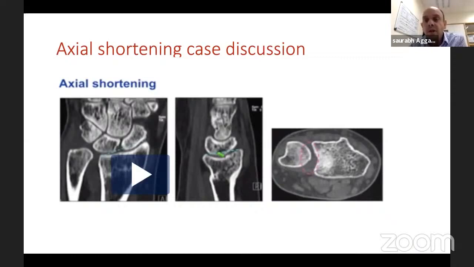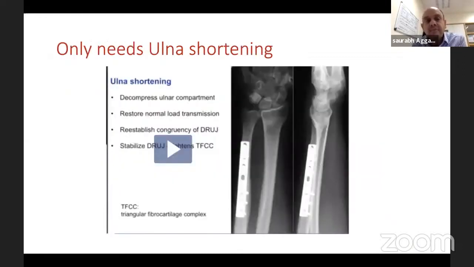Once you shorten the ulna and bring it out to the same length as the radius, your sigmoid notch will be okay because your inclination and volar tilt are okay, and the patient will be fine. In this case, they've shortened the ulna and put a plate on, and you can now see they've restored the ulnar variance.